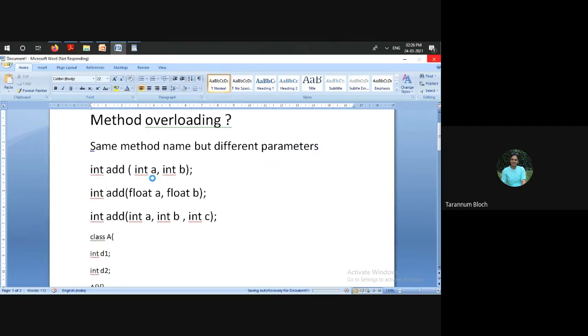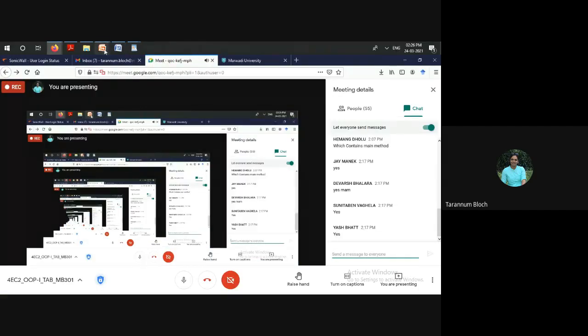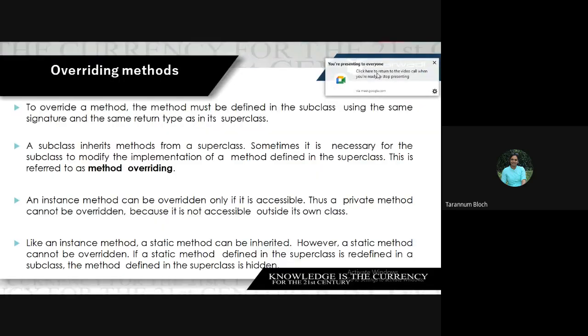So if I say class num, and in that class num only we have 3 methods, we call it method overloading. But when I say method overriding, I am talking about the methods which are belonging in the superclass and subclass relationship. Fine? You're getting the point?